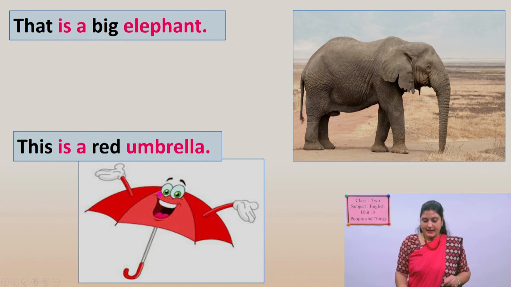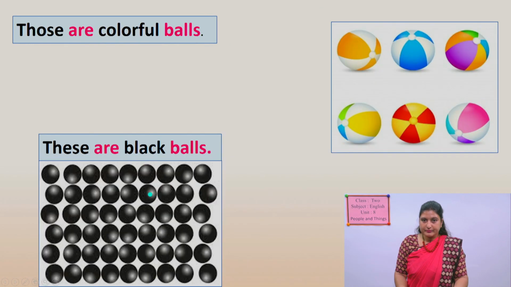Okay, next one, look at the next one. Look here. What are they? Can you name them? Yes, they are balls. And what are they? They are also balls. Here you have to know about two things. One, the use of those and these, and another, the use of describing words.